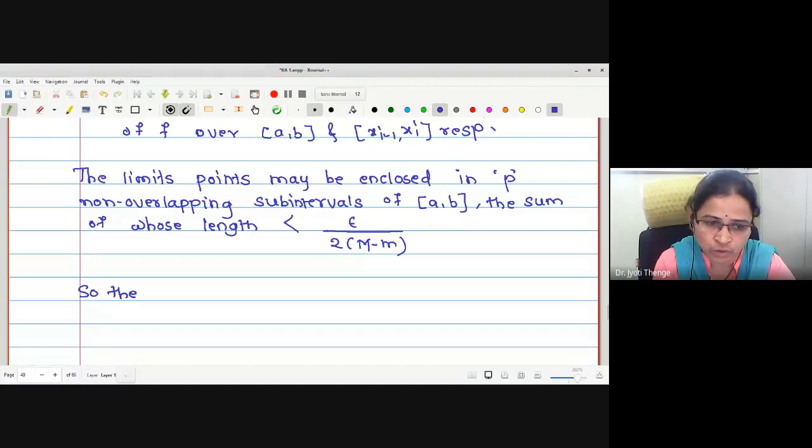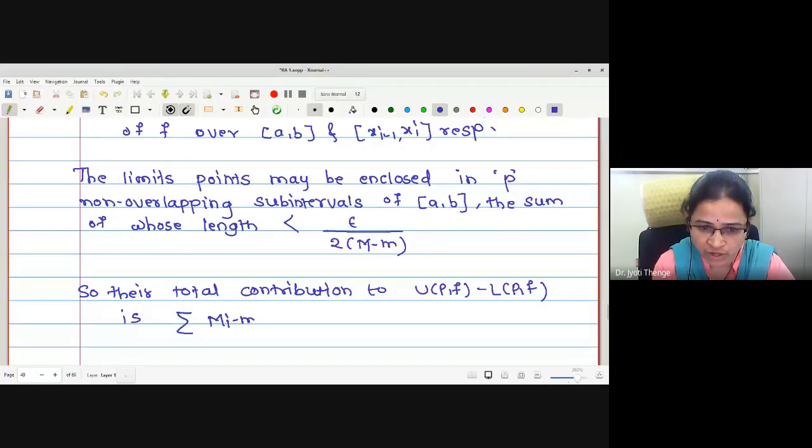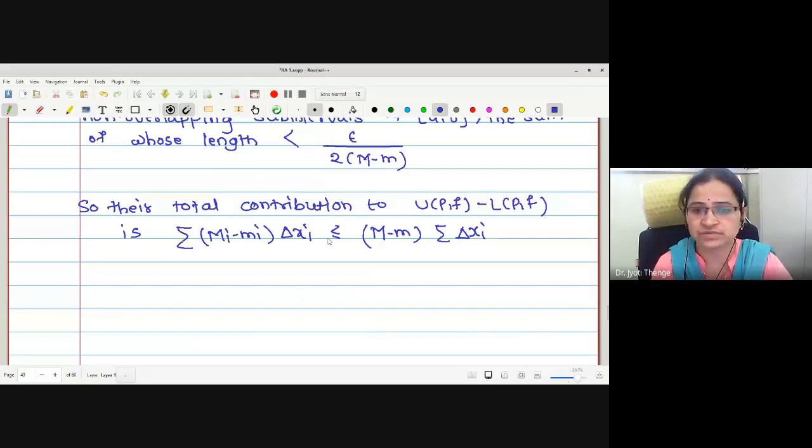So, their total contribution to UPF minus LPF is, the summation of (M_i minus m_i) delta x_i, which is less than or equal to (M minus m) times the sum of delta x_i, and as it is independent of i, let me take it outside the sum. For this we have written M_i minus m_i is less than or equal to M minus m.